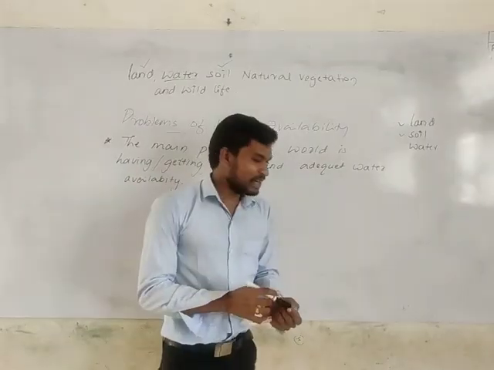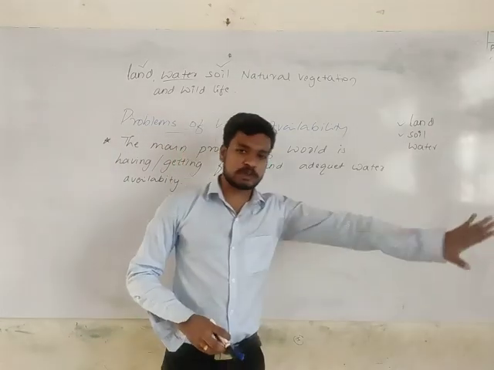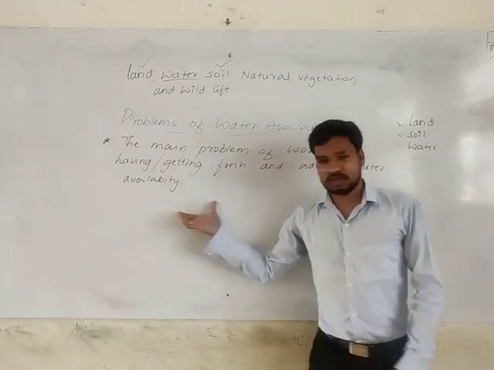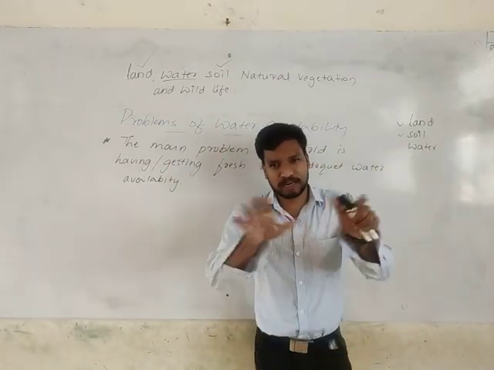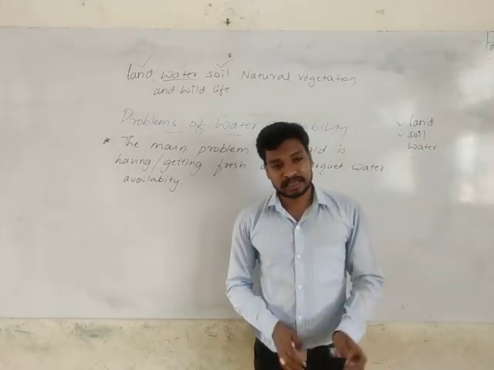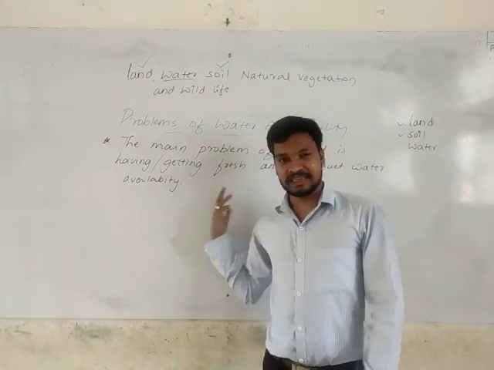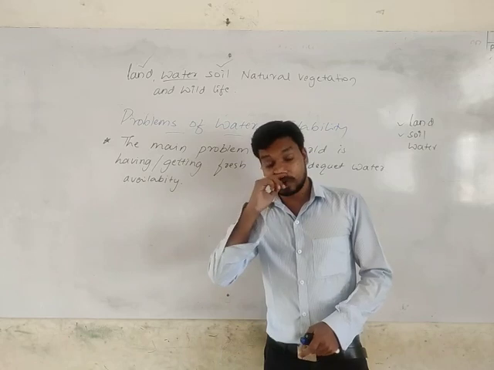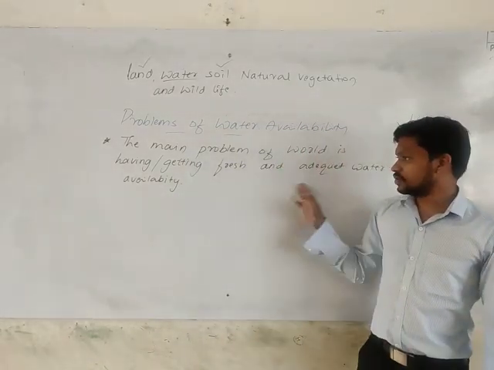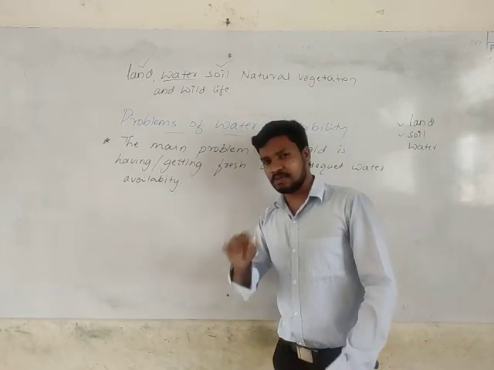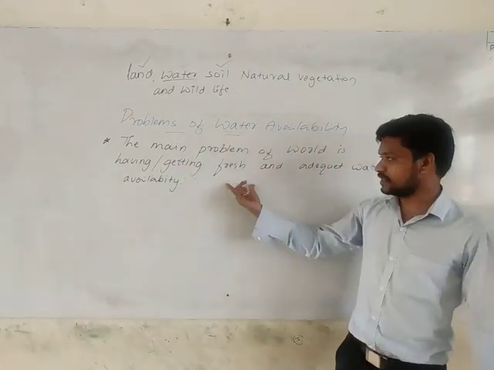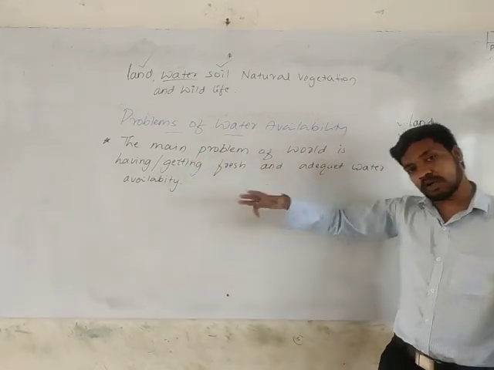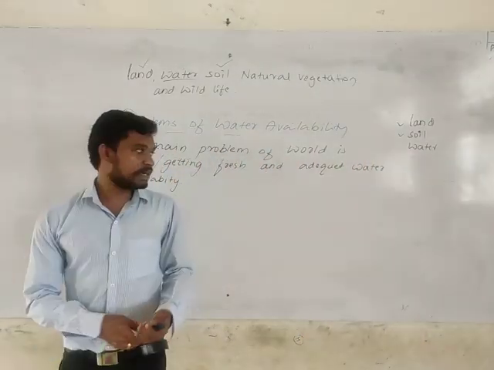You know, the landmass we have, more space is covered by water. But we cannot use all the waters. Why? Among 100%, 97% of water is saline water. That means it's salt water, we cannot use it for our basic needs. Only 1% we get, only in torrid zones. Whatever water we are getting in the torrid zone, we have a lesser amount of fresh water. Yes, we are getting some fresh and adequate water. So the whole world is facing a problem in getting fresh and adequate water.